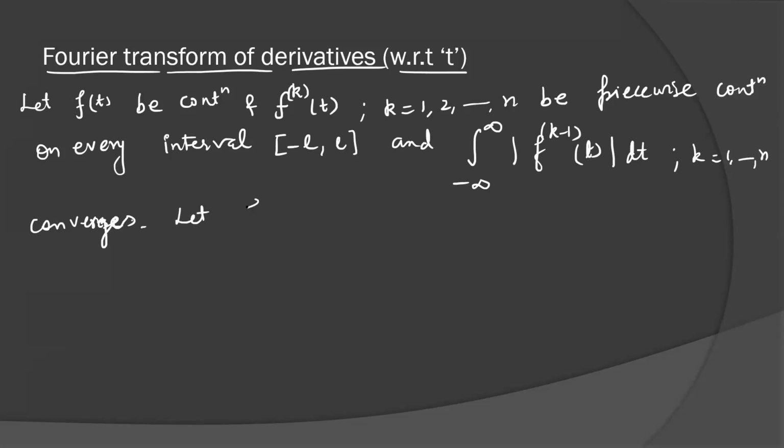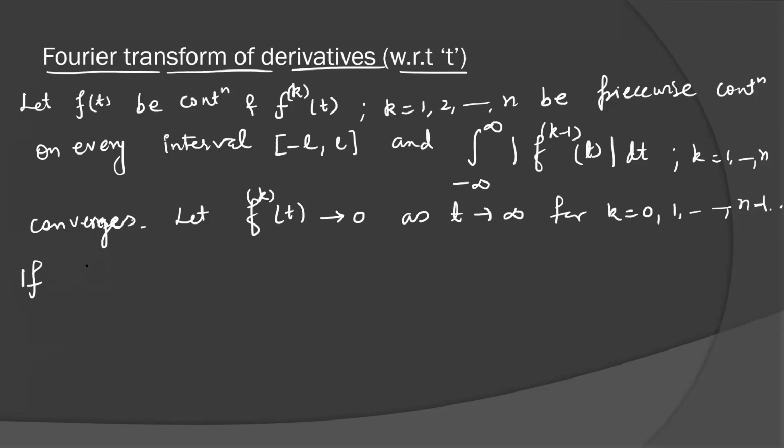Let every kth derivative go to 0 as t tends to infinity, for k equal to 0, 1, 2 up to n minus 1. k equal to 0 means there is no derivative. It means the function is also tending to 0 as t tends to infinity.